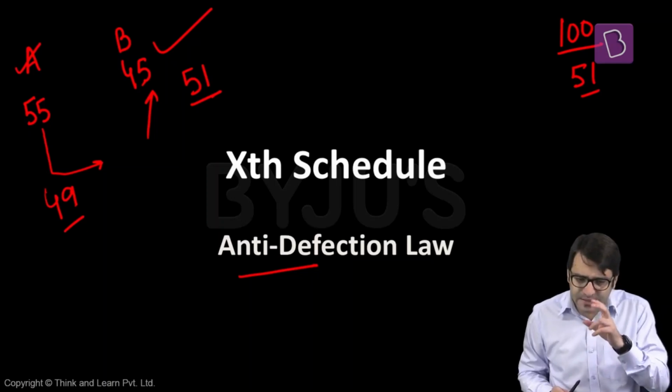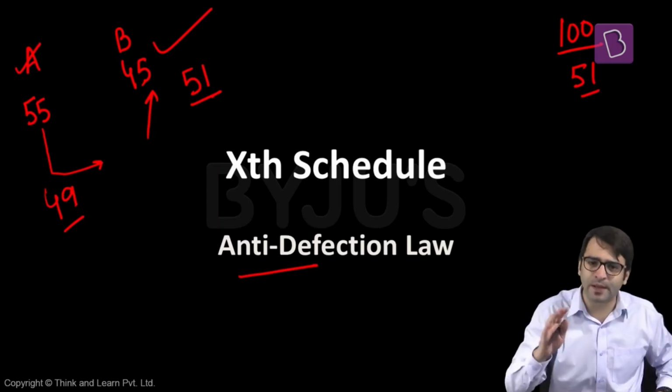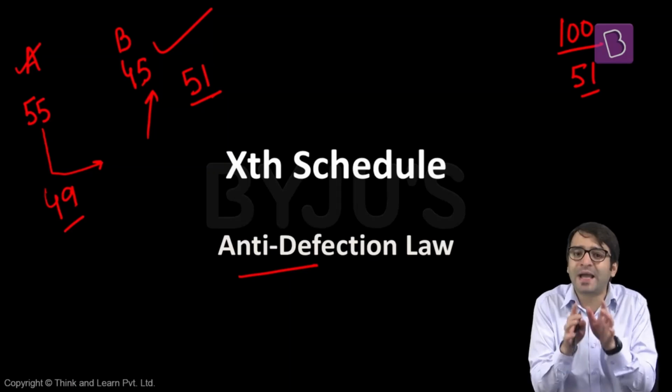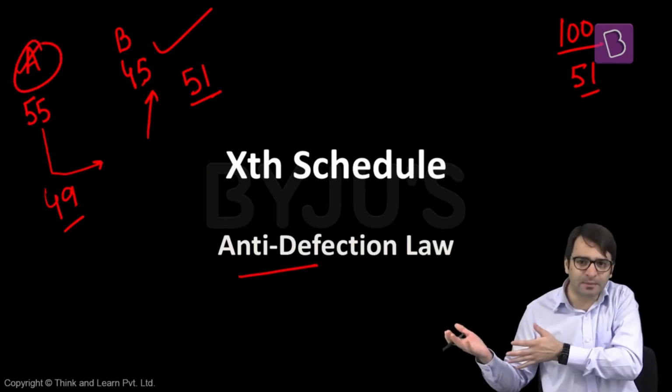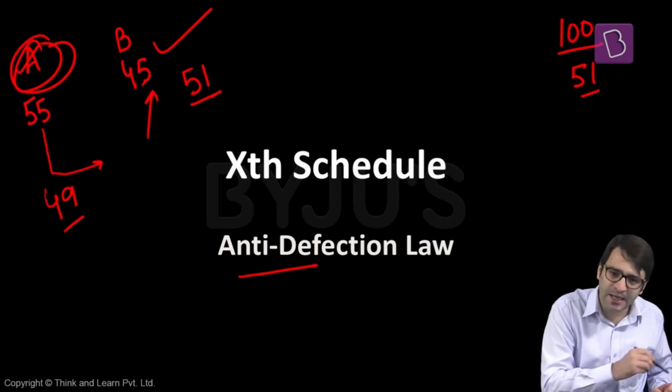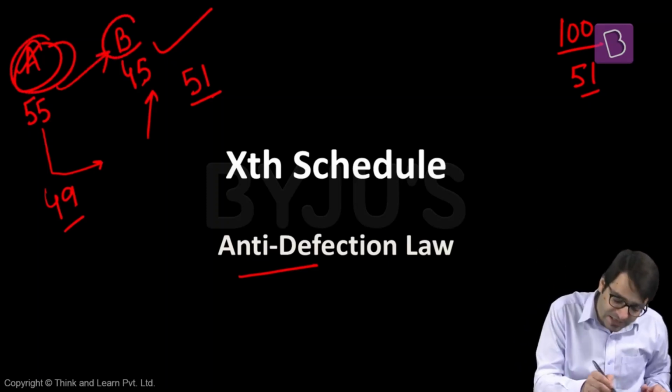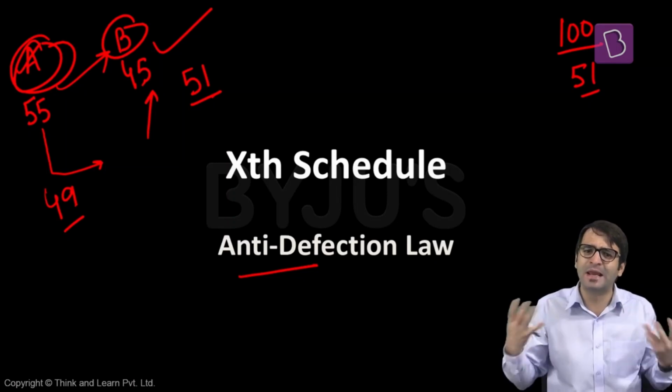That's number one. Number two, when I contested this election, I asked the people of my constituency, please vote for me. Maybe the people of my constituency voted for me not because of who I am, but maybe because of the party I represent, Party A. Maybe they voted for me because of the ideology of my political party and not necessarily for who I am. So when I'm resigning from my Party A and joining Party B, despite the fact that people in my constituency voted against Party B, I'm joining the same political party. Isn't this political immorality? Yes.